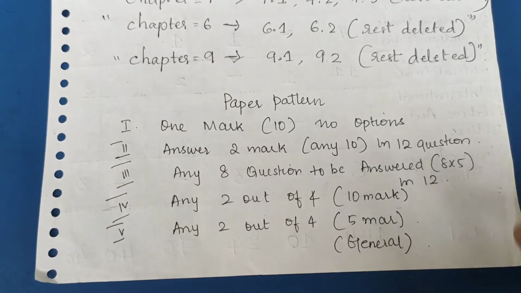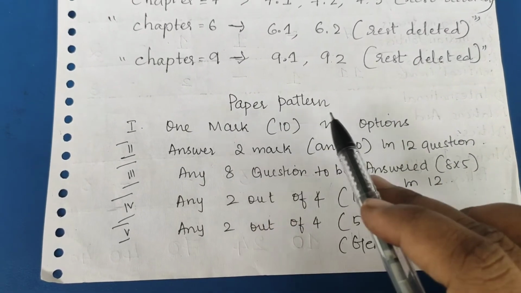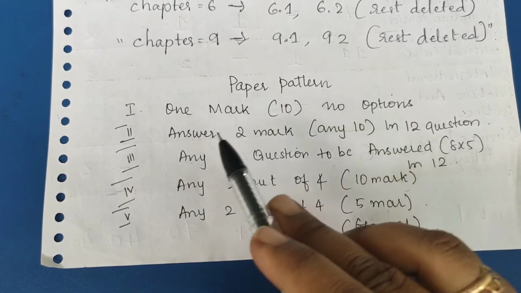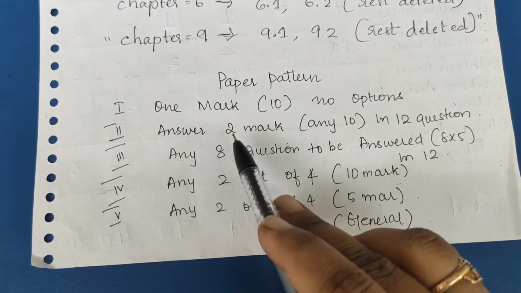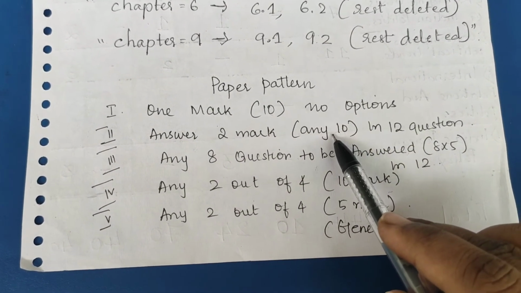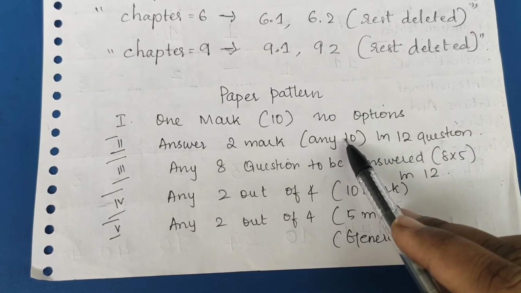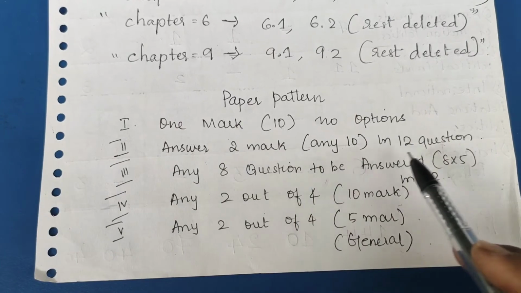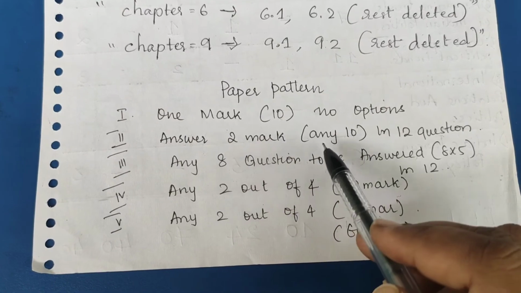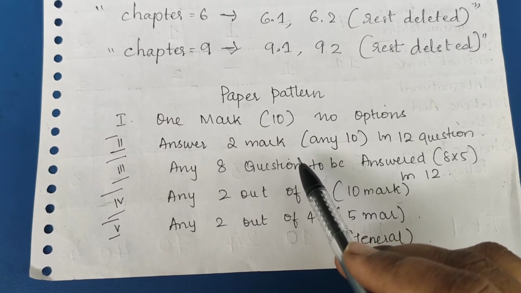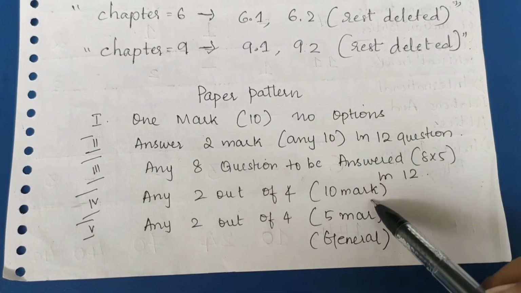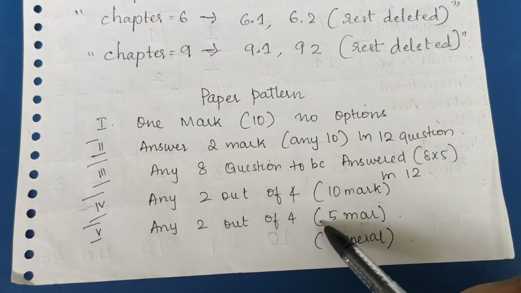So let's go through the paper pattern. First you will get 1 mark. So 1 mark will be 10, no option will be given, you have to attend all the 1 mark. And after that, the second main will be answer 2 mark. In that 12 questions will be asked, and you have to write any 10. After 1 mark and 2 mark, 5 mark. In that 12 questions will be given, and we have to write any 8, so 8 5s are 40. Okay, after that answer any 2 out of 4, that is 10 mark, and after that write any 2 out of 4, that is 5 mark.